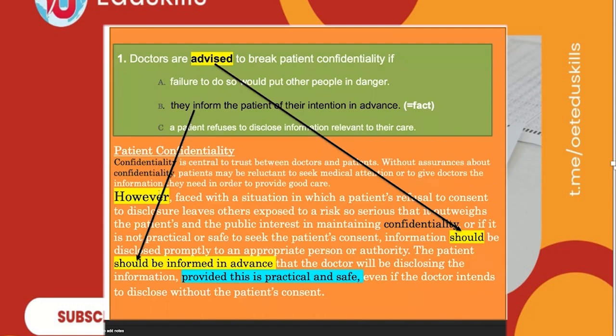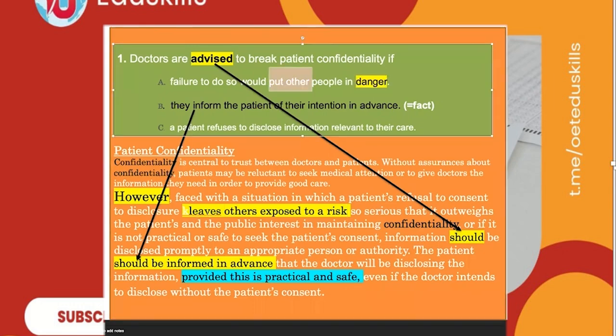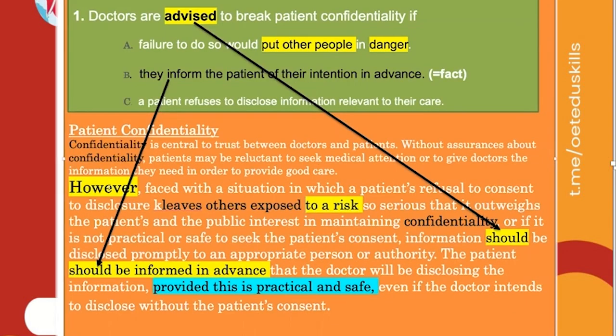However, when there is a contrast word, next, see here, disclosure leaves others exposed to a risk. See the words used, synonyms, paraphrasing. See here, risk, leaves others exposed to risk. Here, danger, risk. Synonym, right? Yes, Father. Would put other people, synonym used is leaves others exposed to. Looking at this contrast word, you know, this is a question based on exception.